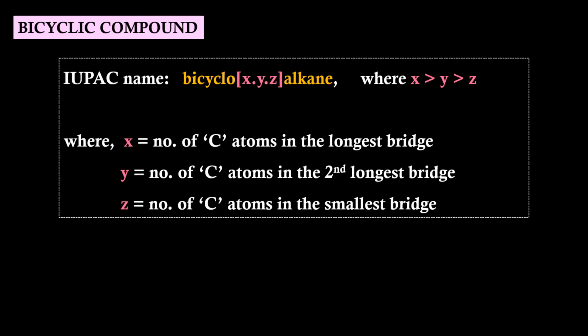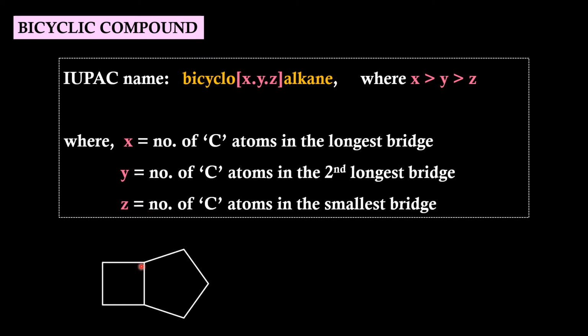General IUPAC name for bicyclic compound is bicyclo X.Y.Z alkane, where X is greater than Y, which is greater than Z. X indicates the number of carbon atoms in the longest bridge. Y indicates the number of carbon atoms in the second longest bridge. Z indicates the number of carbon atoms in the smallest bridge.